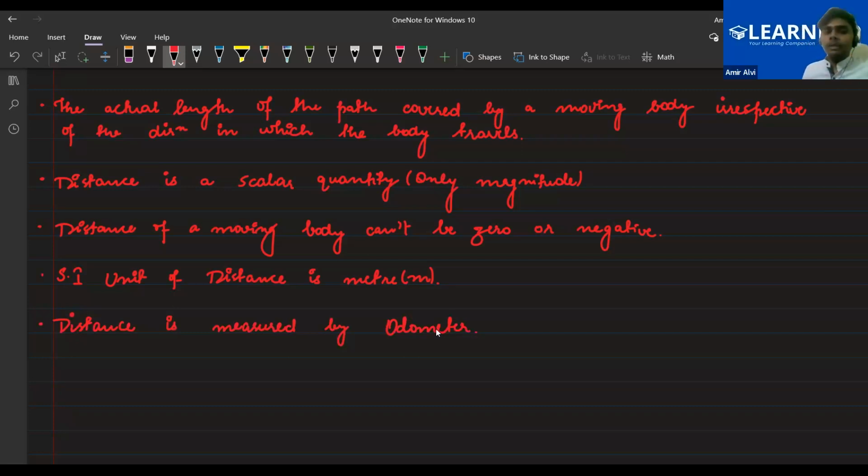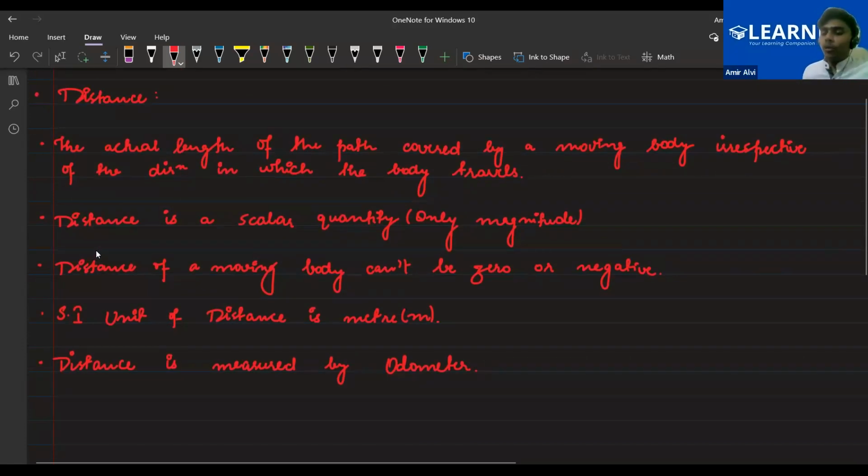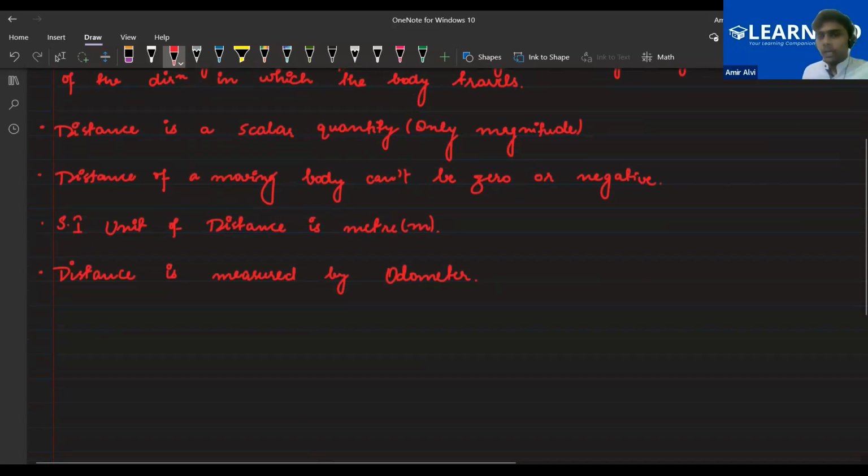Odometer. Please let me know if this is clear to all of you or not. Yes, sir, it is. Any doubt so far to anybody? No, sir. Okay, so these are the basic things for the distance quantity. Now let's understand what we mean by displacement. And after that, we'll understand the numericals based on this.